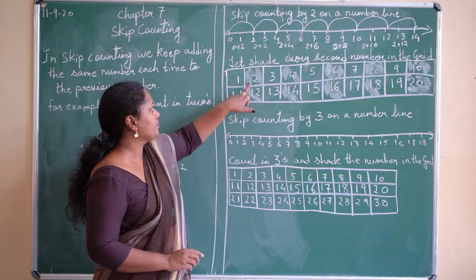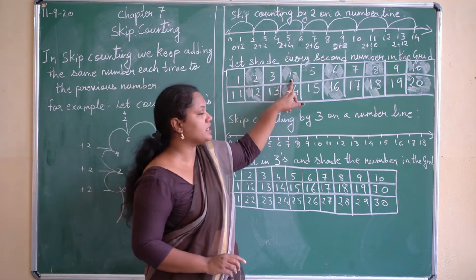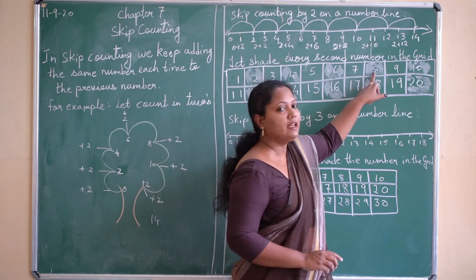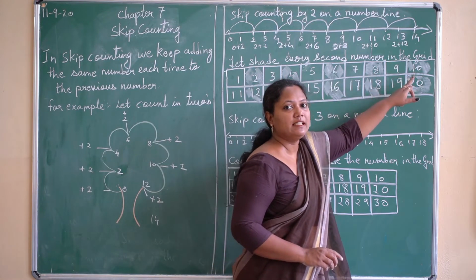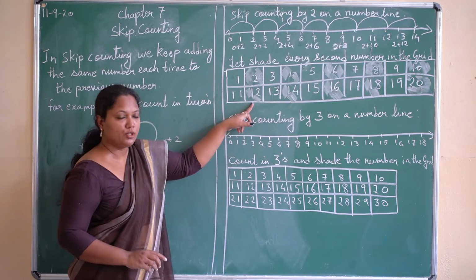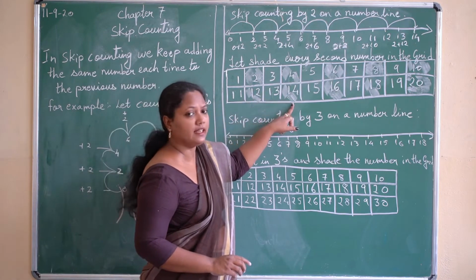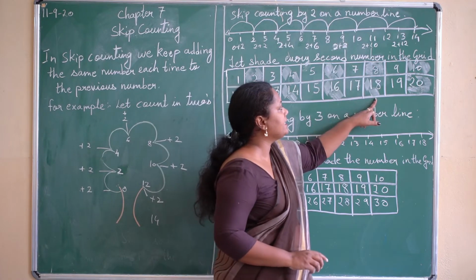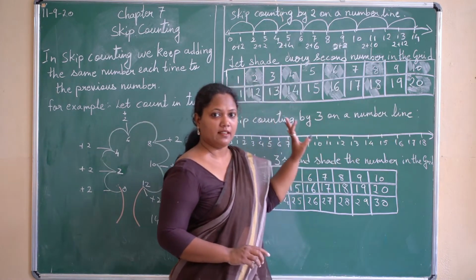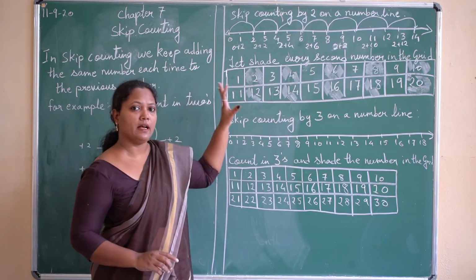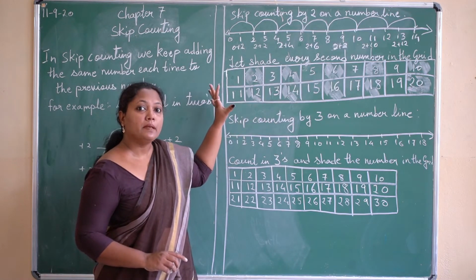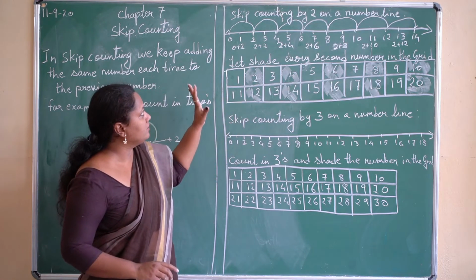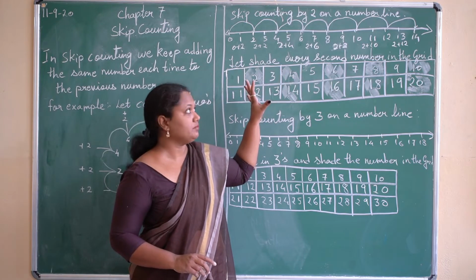Now start. 2 ones are 2. 2 twos are 4. 2 threes are 6. 2 fours are 8. 2 fives are 10. 2 sixes are 12, 2 sevens are 14, 2 eights are 16, 2 nines are 18 and 2 tens are 20. Isn't it easy? If you know the skip counting, you can learn the tables in the same way. Now we have done the skip counting with 2.